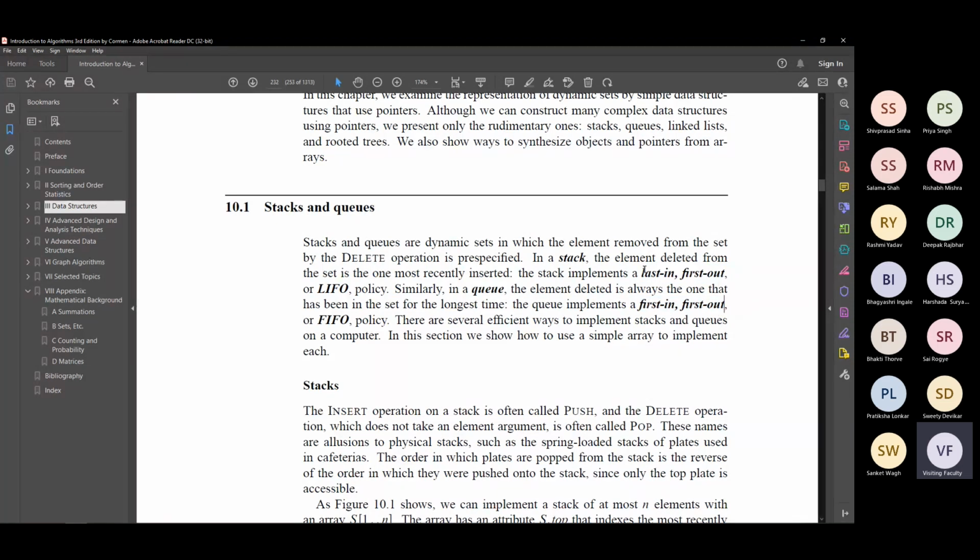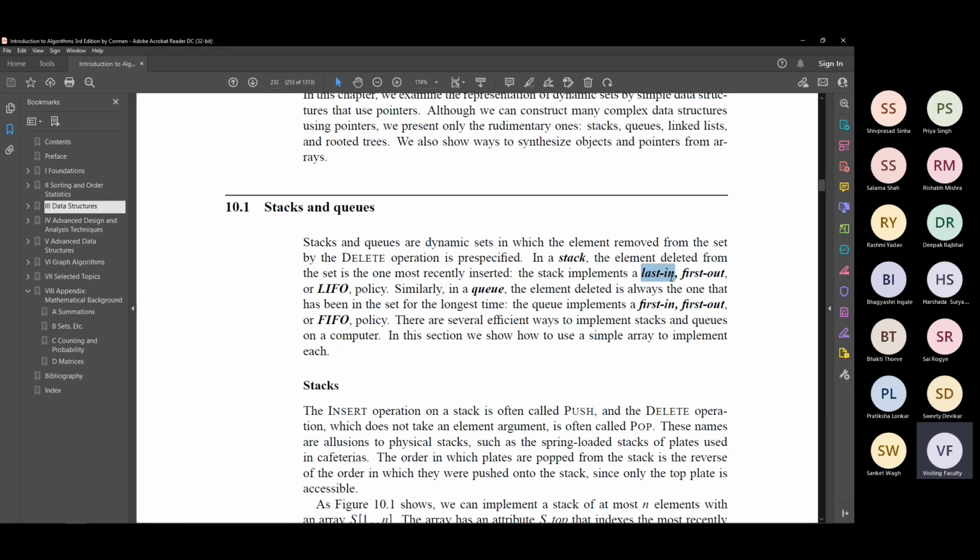So in a stack, imagine you're putting books inside a box. You put 4 books inside an empty box. Book 1, book 2, book 3, book 4, one on top of the other, right? So which was the last book that you kept in the box? Book 4, right?